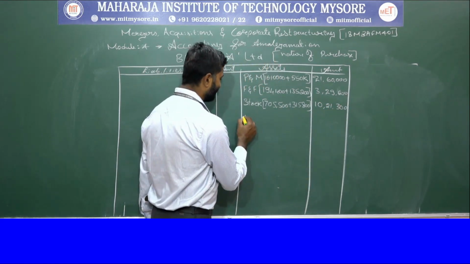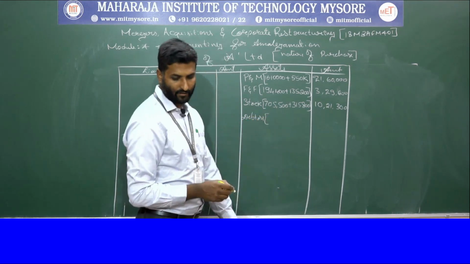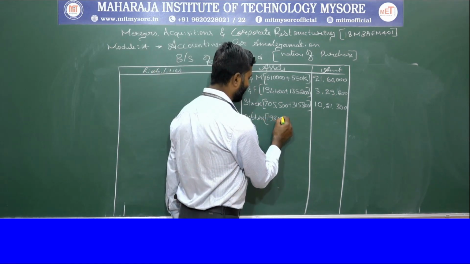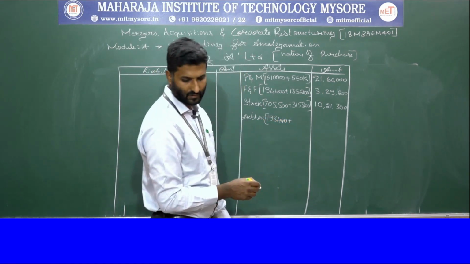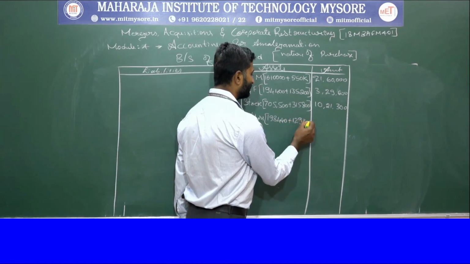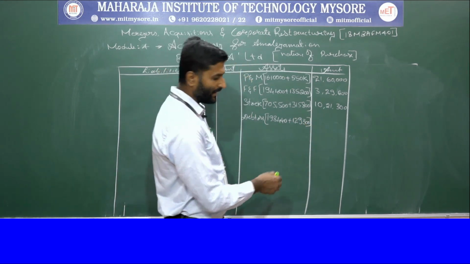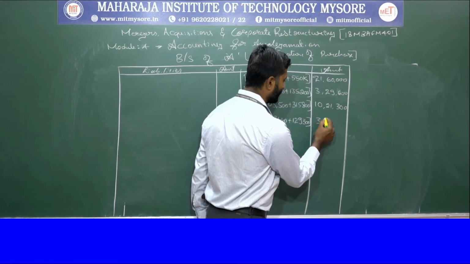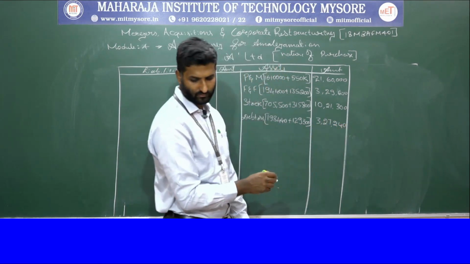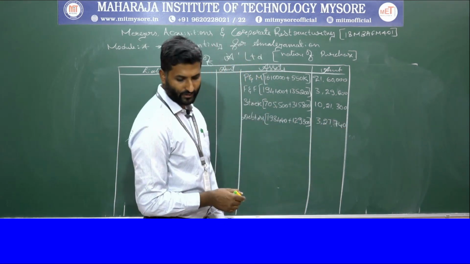Then we have debtors. So debtors value will be 1,98,440 plus we have 1,29,300. So the total will be 3,27,740.